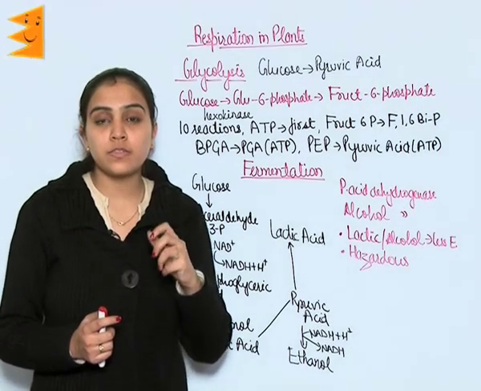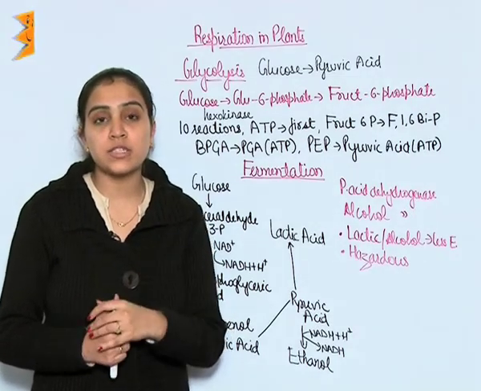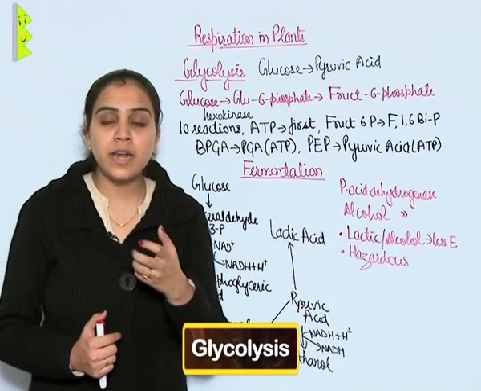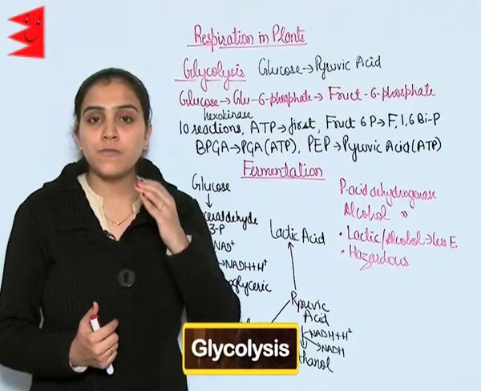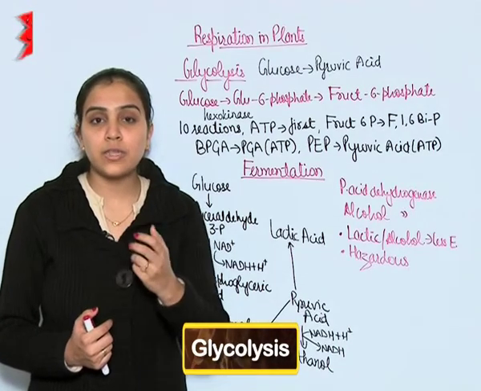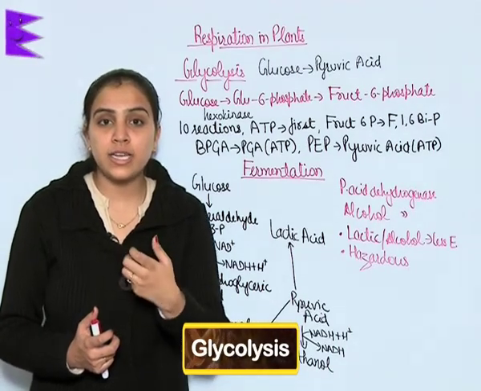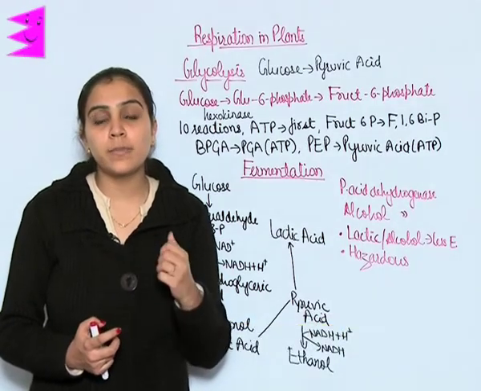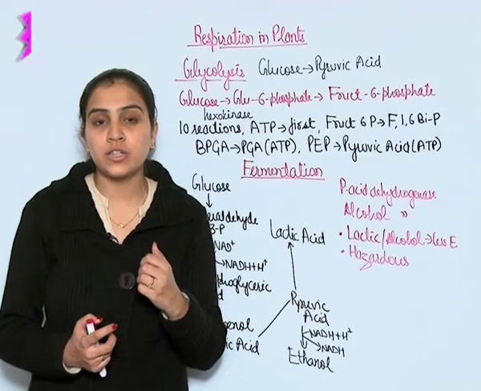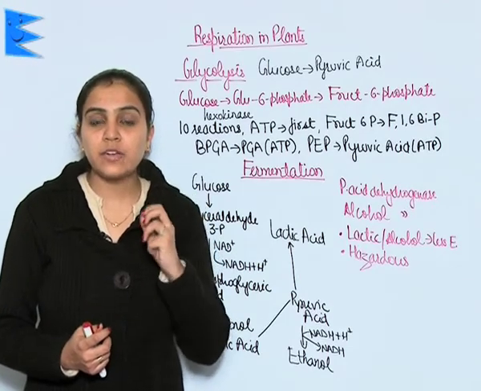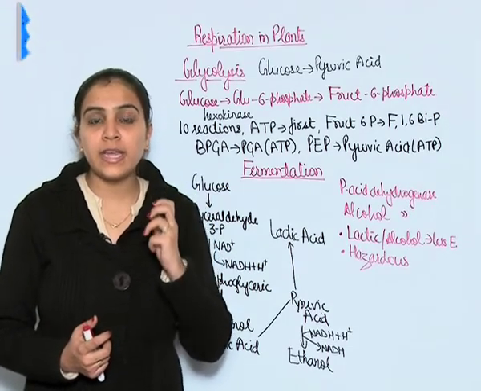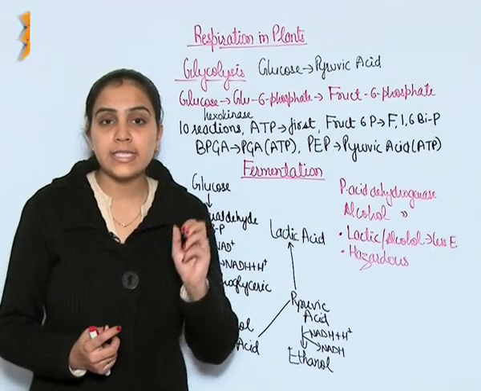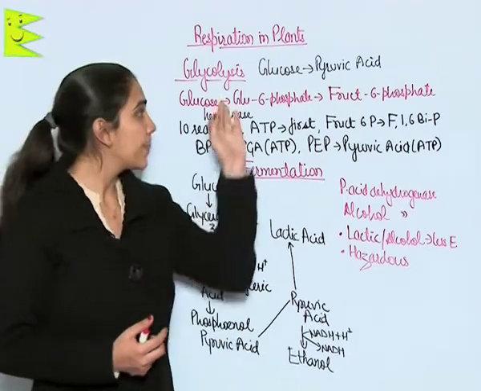So plants respire through the process known as glycolysis, in which they break down the glucose in various steps so that the energy released from breaking down the glucose is not liberated as heat energy but can be trapped and converted into ATP and hence can be used.